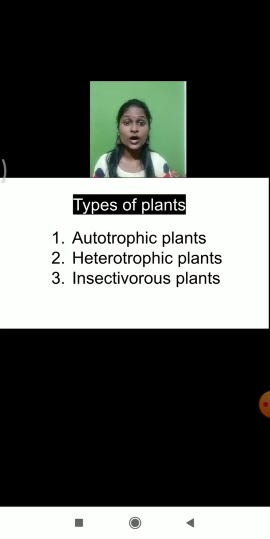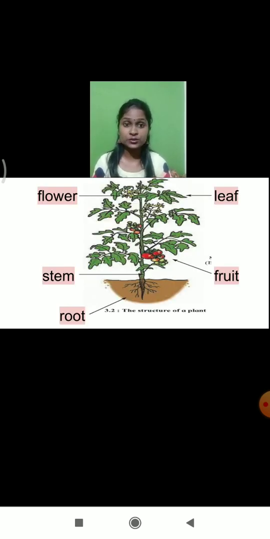So what have we learned, students, till now? Today we learnt about the types of plants. How many types of plants are found around us? Three. Which are they? Autotrophic plants, heterotrophic plants and insectivorous plants. What are autotrophic plants? The plants which prepare their own food. What are heterotrophic plants? The plants which cannot prepare their own food and depend upon other plants. What are insectivorous plants? The plants which consume insects as food are called insectivorous plants.